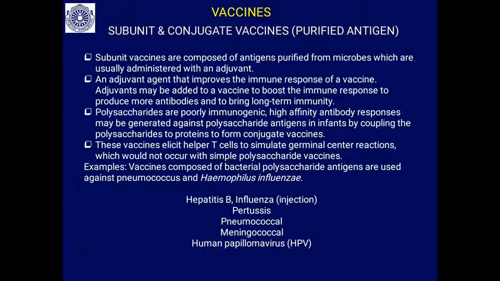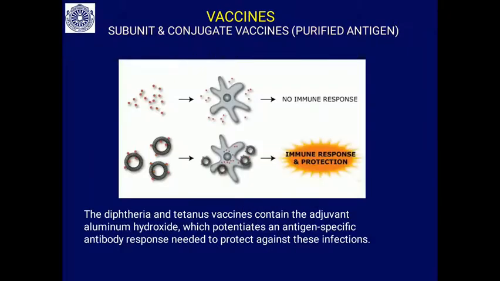So this is what you can see: hepatitis B, influenza viral vaccines, pertussis vaccines, whooping cough vaccines, pneumococcal vaccines, then meningococcal vaccines, then human papilloma viral vaccines. All these vaccines are subunit vaccines or conjugate vaccines. They are purified antigens.